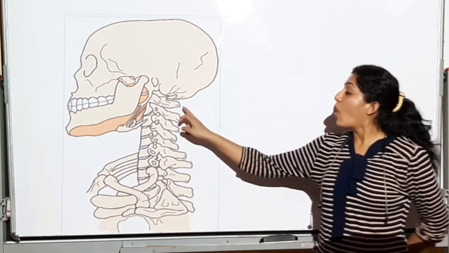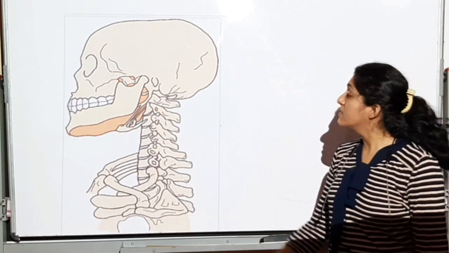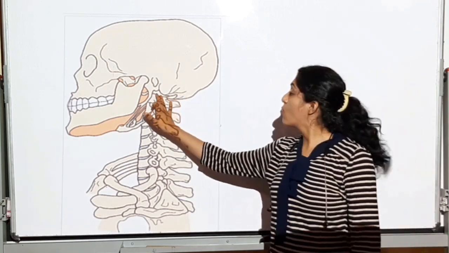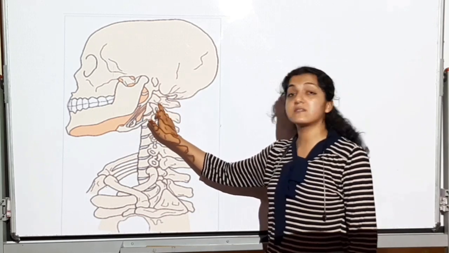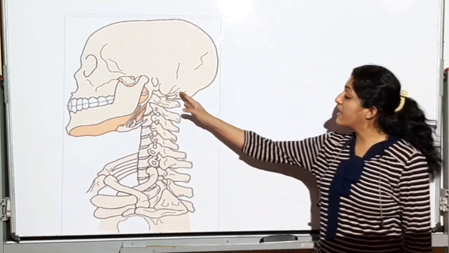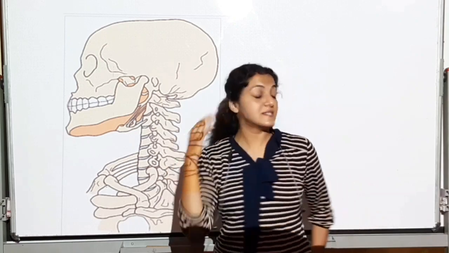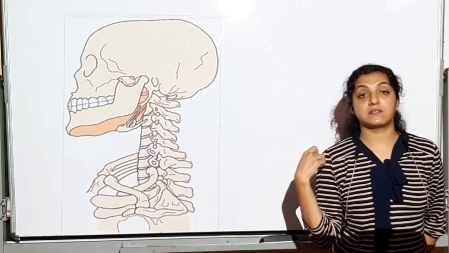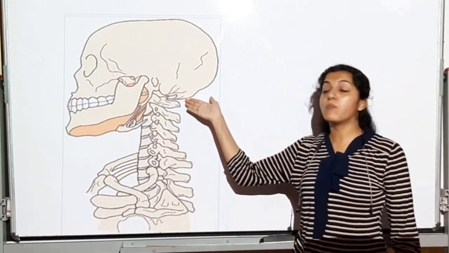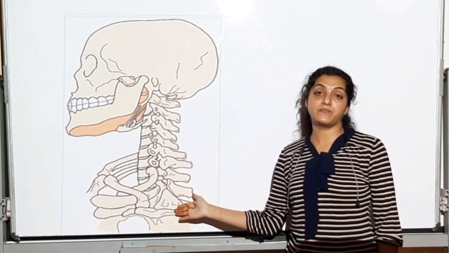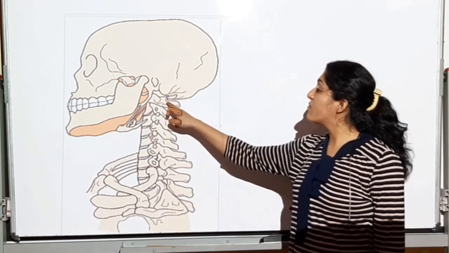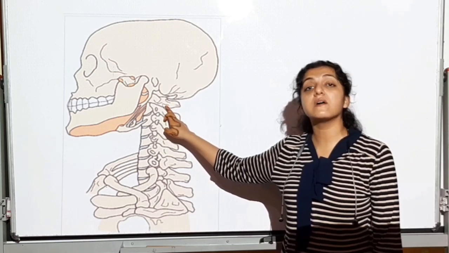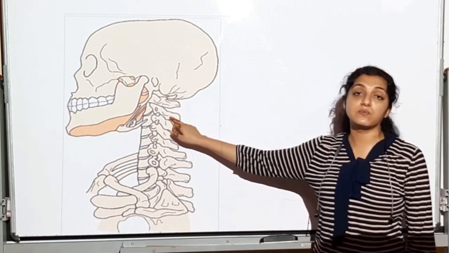Then you also have to remember that it is this occipital bone with which the first cervical vertebrae articulates. We will see that from behind, on the dorsal side, the vertebrae start just below the occipital bone. The first vertebrae, that is the first cervical vertebrae, is the atlas vertebrae.